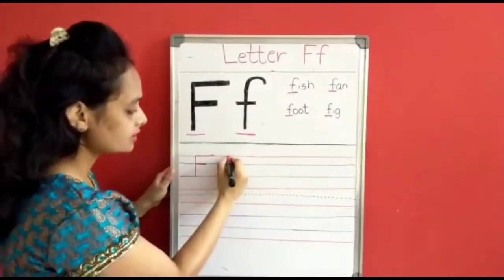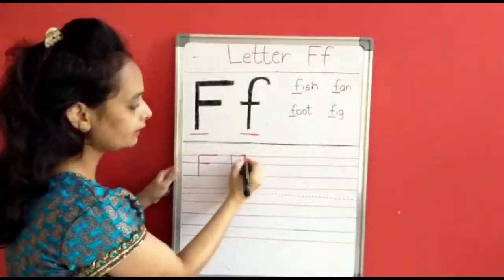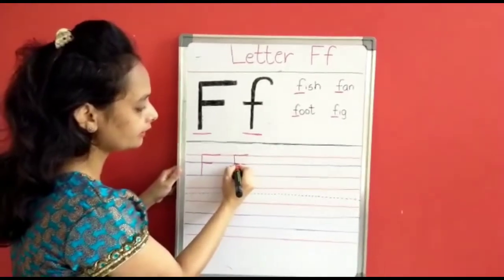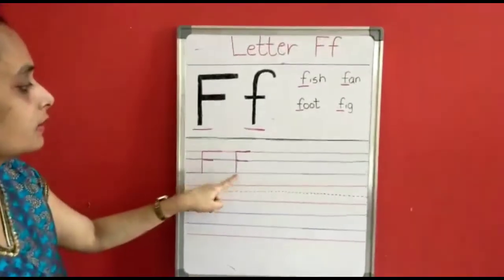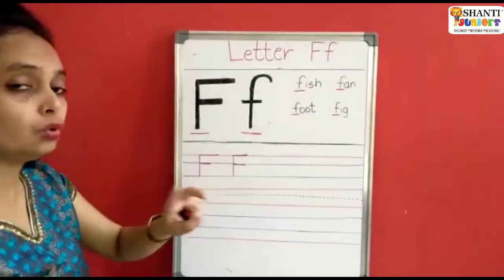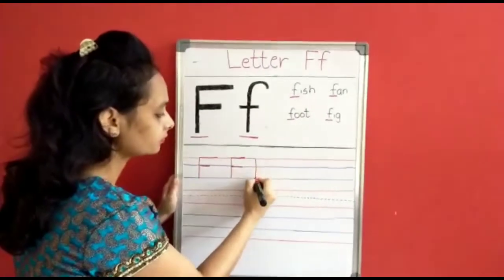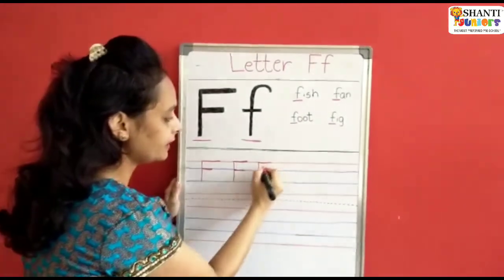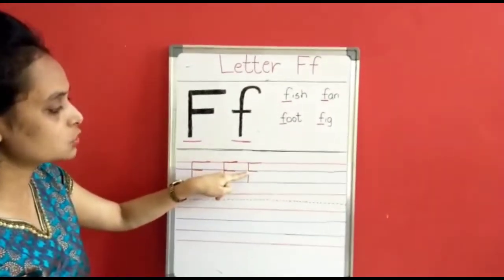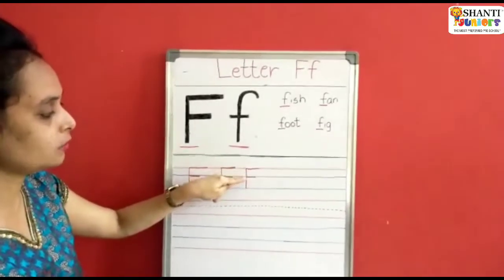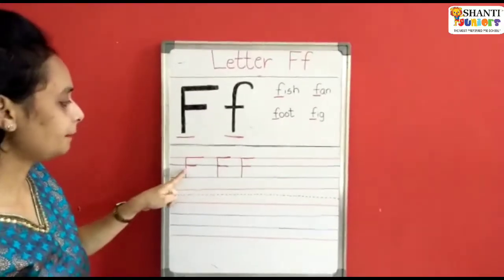Again, standing line. This is standing line. One sleeping line and one more sleeping line. It becomes letter F. Okay, children? This is a standing line and only two sleeping lines. Standing line, sleeping line, two sleeping lines. One should be bigger and one should be smaller. One big and one small, two lines you have to do. So this was our capital F.